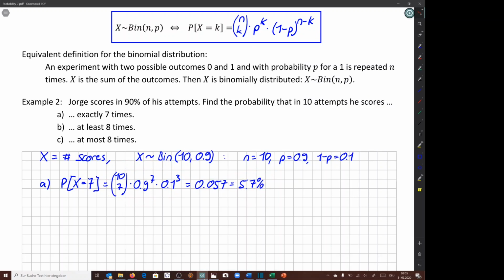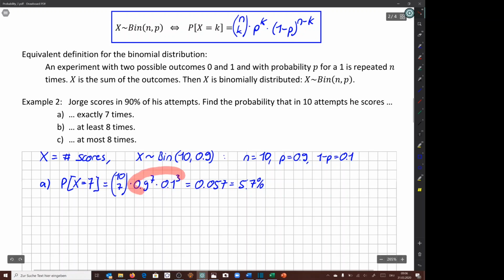Note that if we didn't know about the binomial formula, what would we have done? Well, we would have said the probability that he scores in his first 7 times is 0.9 to the power of 7, then the probability that the next 3 attempts will not be a score is 0.1 to the power of 3.